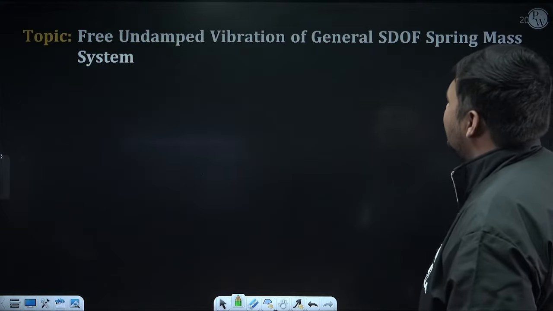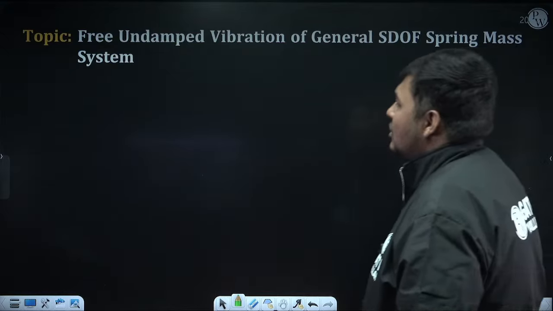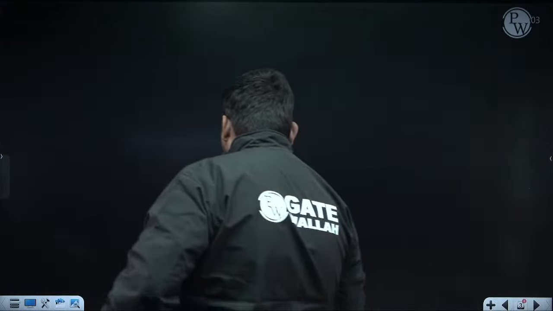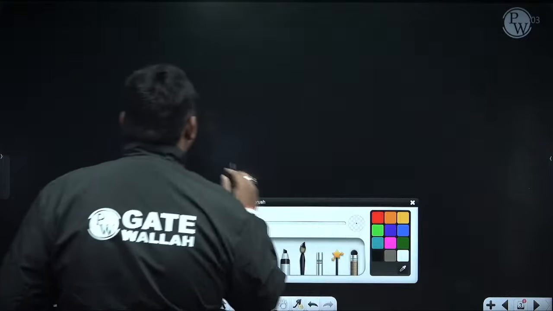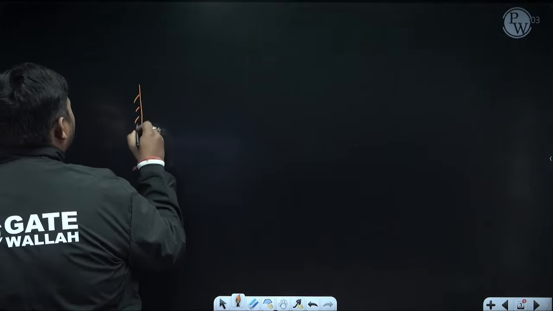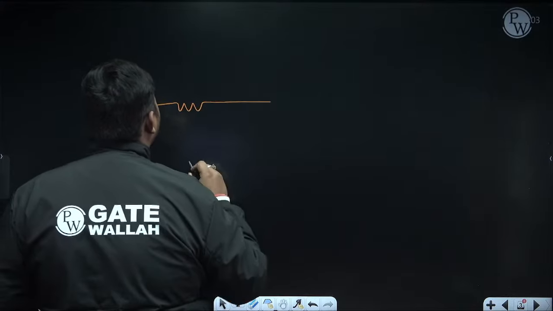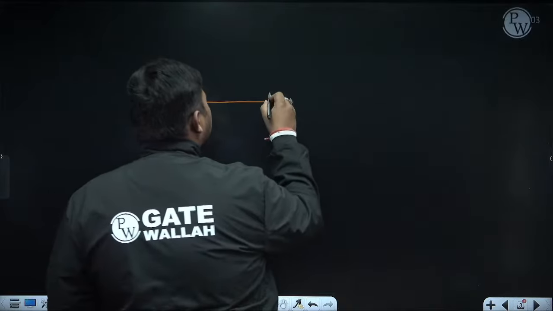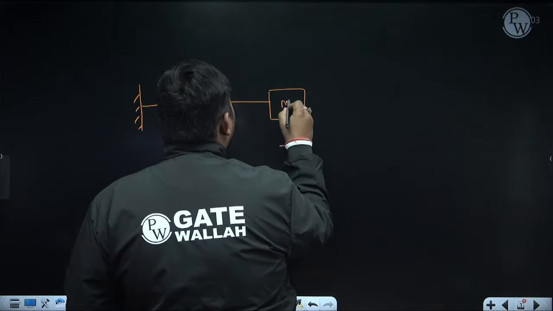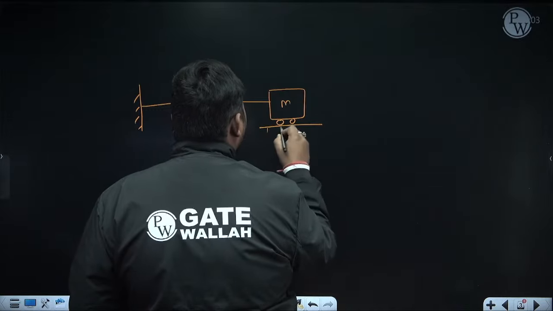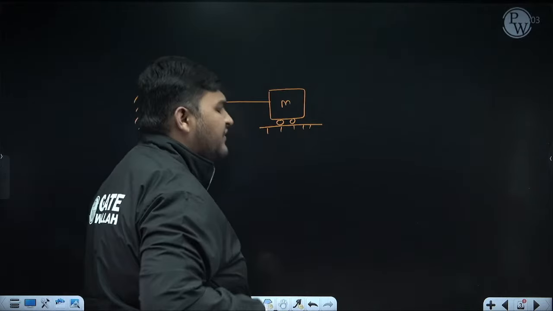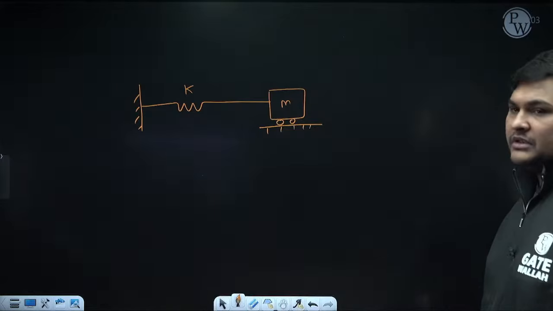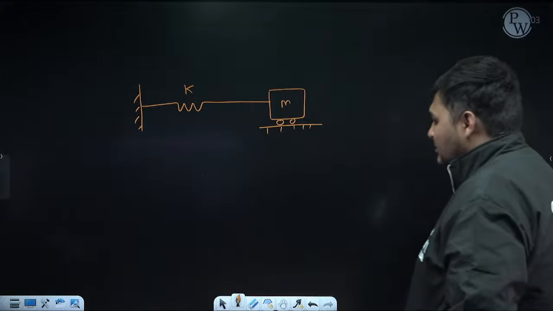So first we'll discuss the introduction. In the introduction, what is natural or free undamped vibration? To discuss that, I am taking this as our example. Suppose this is a spring. Right now we are assuming this spring is massless. Suppose the stiffness of this spring is K, and with this spring, one point mass M is attached. Right now we are assuming this surface is frictionless. Right now this is the mean position of the system.